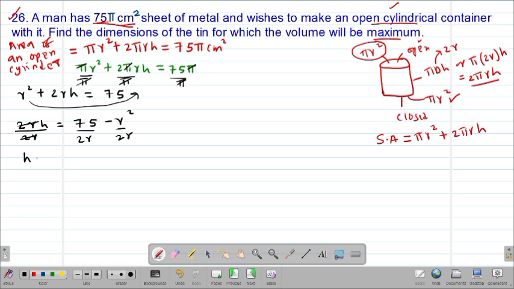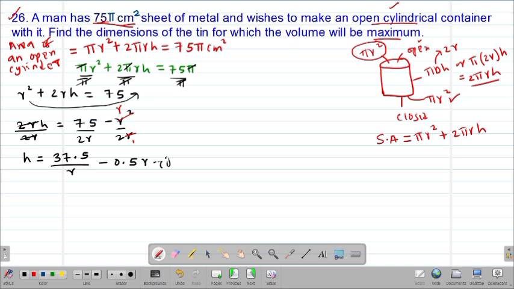So that means our h will be equal to, if I take 75 divided by 2, I'm going to get 37.5 over r, then minus 1 over 2, which is the same as saying 0.5, then r squared over r, which gives r. So that means I'm going to remain with 0.5 r. So this is my equation for h. I can label it as my equation 1.